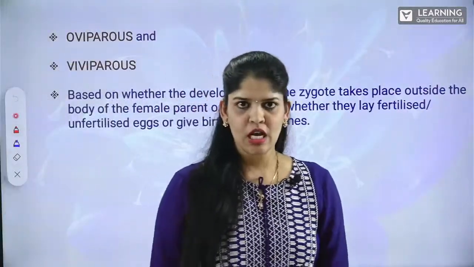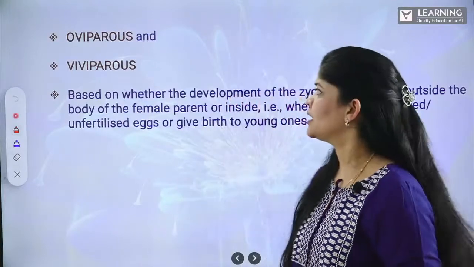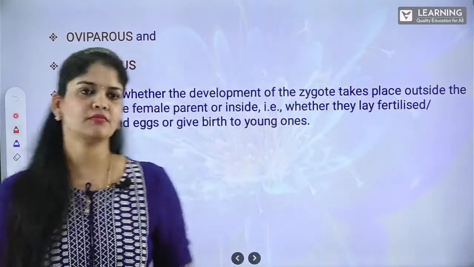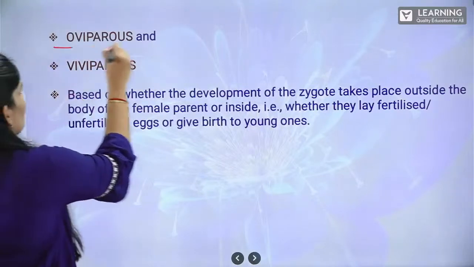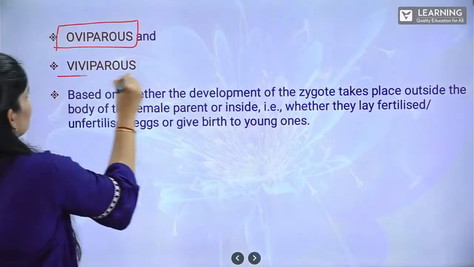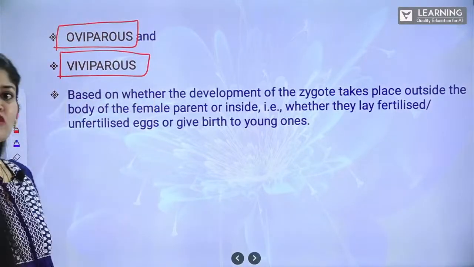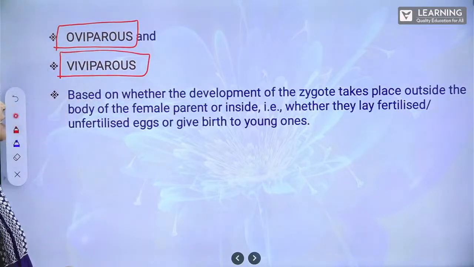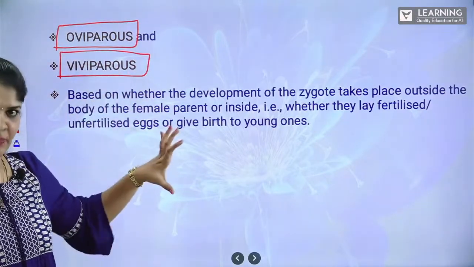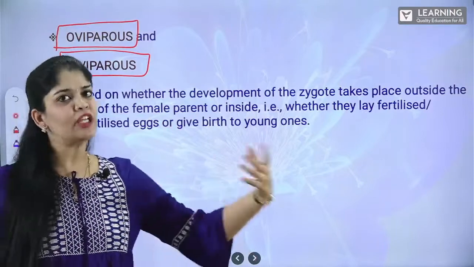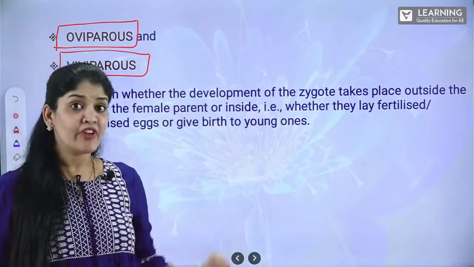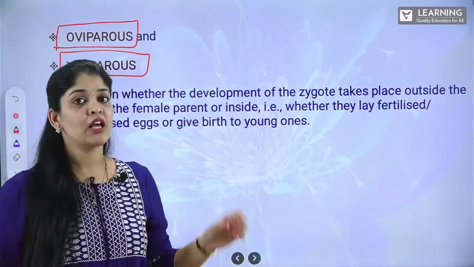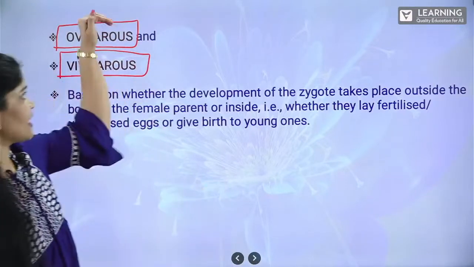Now, this is very, very important. They are oviparous and viviparous. We need to understand here, based on whether the development, we know that the zygote is developing into embryo. But where is the site? Where it is developing? So, based on that, we have categorized into two.